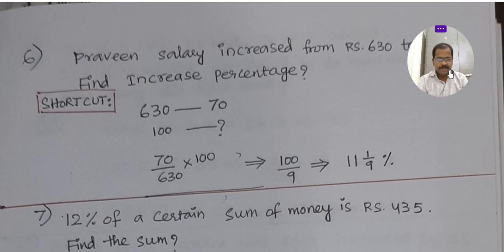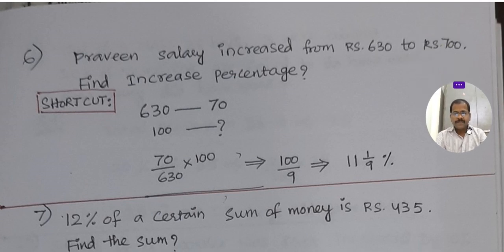You see here, Praveen's salary increased from 630 to 700 rupees. Find the increase percentage. Out of 630, how much increased? 70 rupees increased. I want to know the increase percentage, out of 100 how much increased.